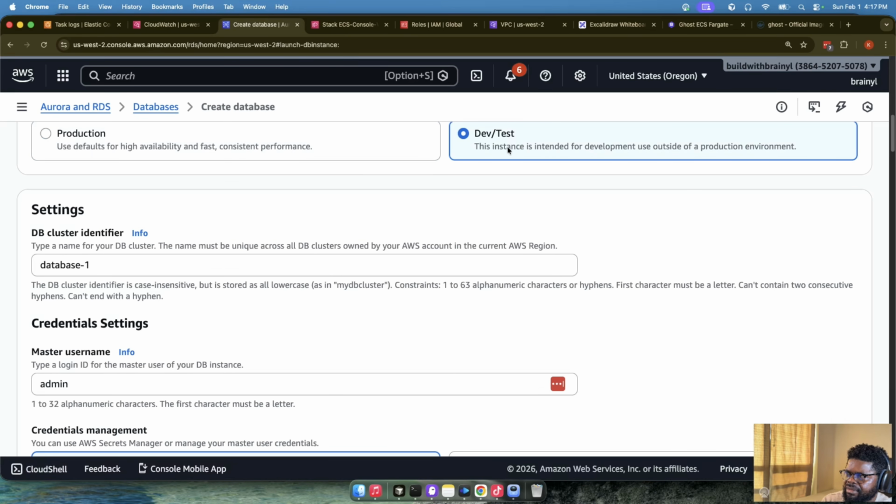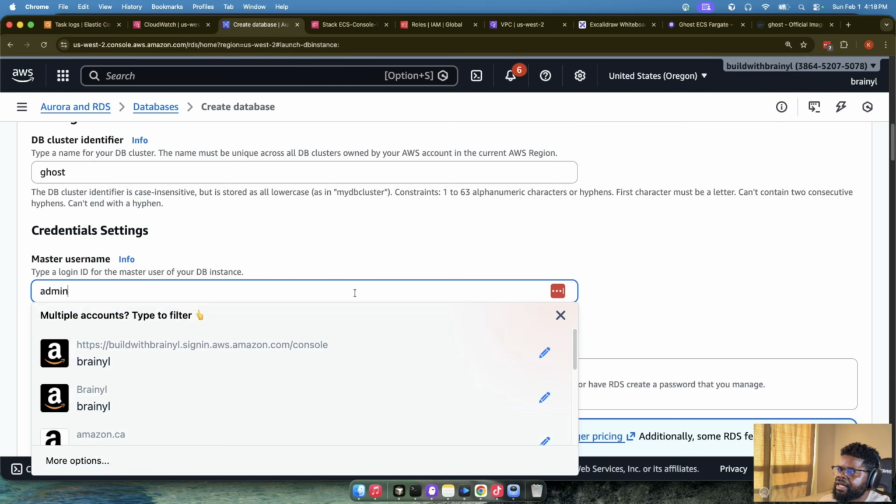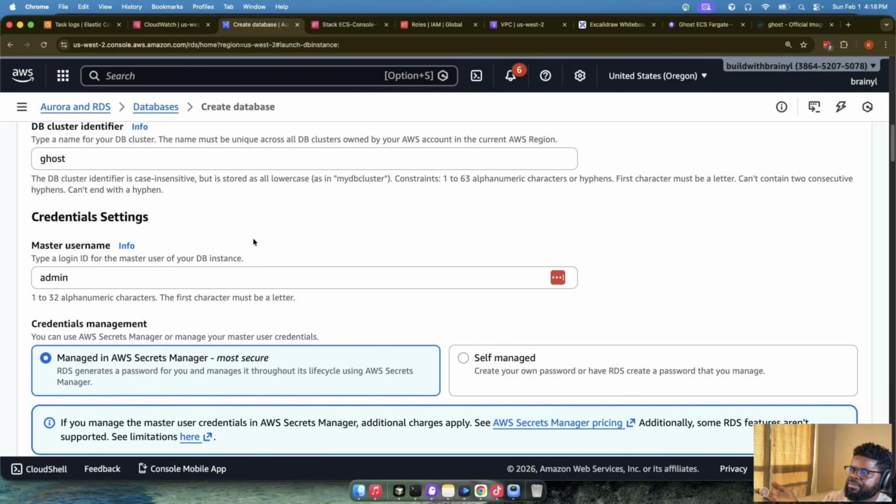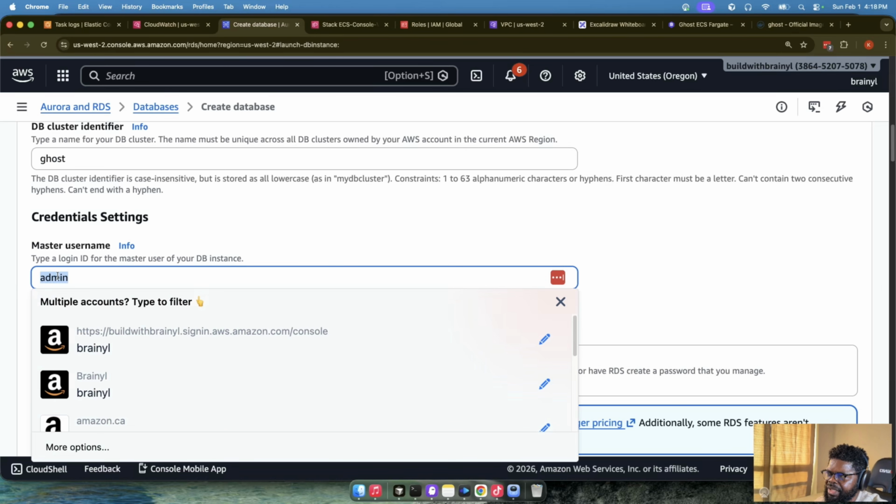I'm going to use dev/test. I don't want to use production. I'll call it my Ghost. It's the cluster identifier in this case. Here is where I can do things like the username, which is basically admin, right?